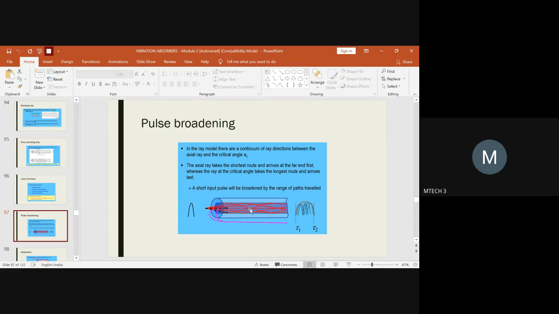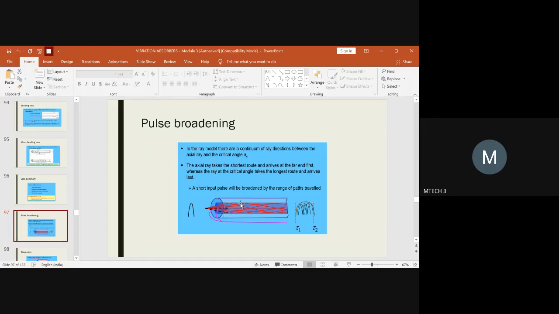Incident ray is equal to reflected ray, and hence it gets reflected within the core or the denser medium. But during the inclination, if the axial ray takes the shortest distance, so this is 1 and this is 1, the distance between the two axial rays is shorter, so it easily gets reflected and comes to the other end. This also easily gets reflected and comes to the other end. But if one axial ray is at this position and the other one is at this position, then the gap between these two will be higher.